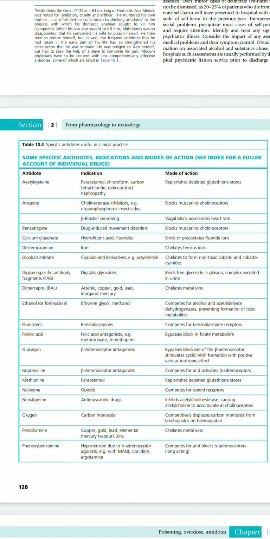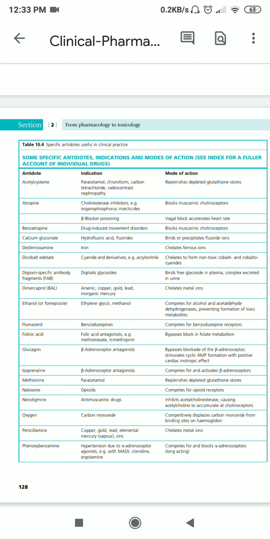Then if there is poisoning of beta blocker drugs, in this case also atropine will be given, and these beta blockers are going to reduce the heart rate. So atropine is going to come and block this action.